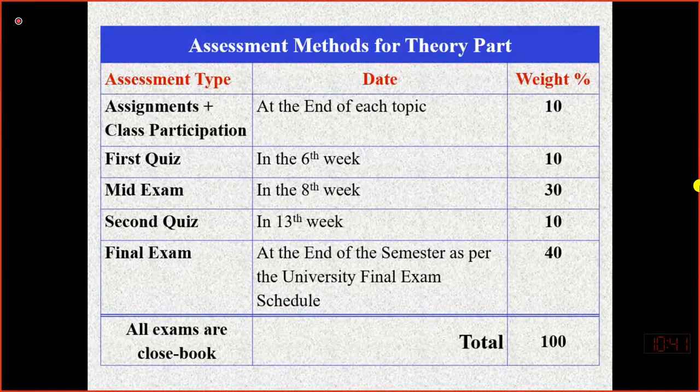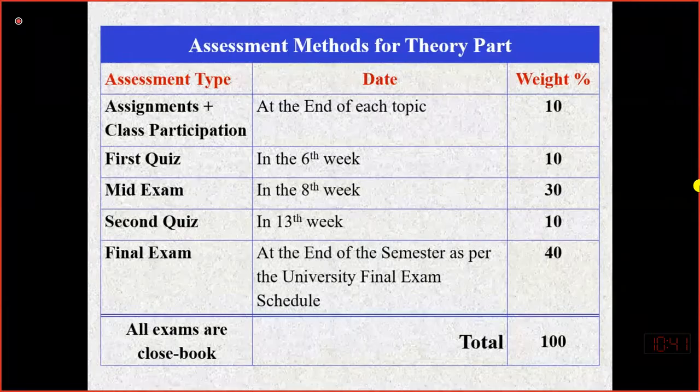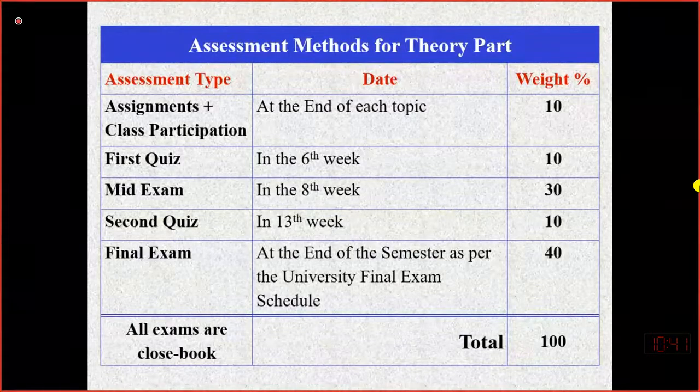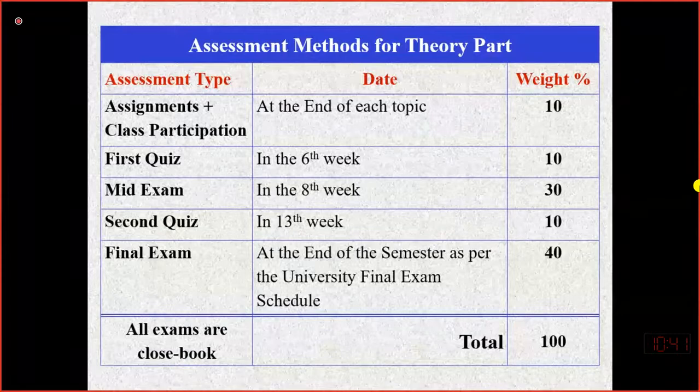Actually, maybe this time we have to change this assessment. Usually, I don't prefer to take the quiz together with the exam. The basic purpose of the quiz is to prepare the student for the examination. So I used to take the first quiz in the 6th week, and the second quiz in the 13th week, so that students come to know their shortcomings before the examination.